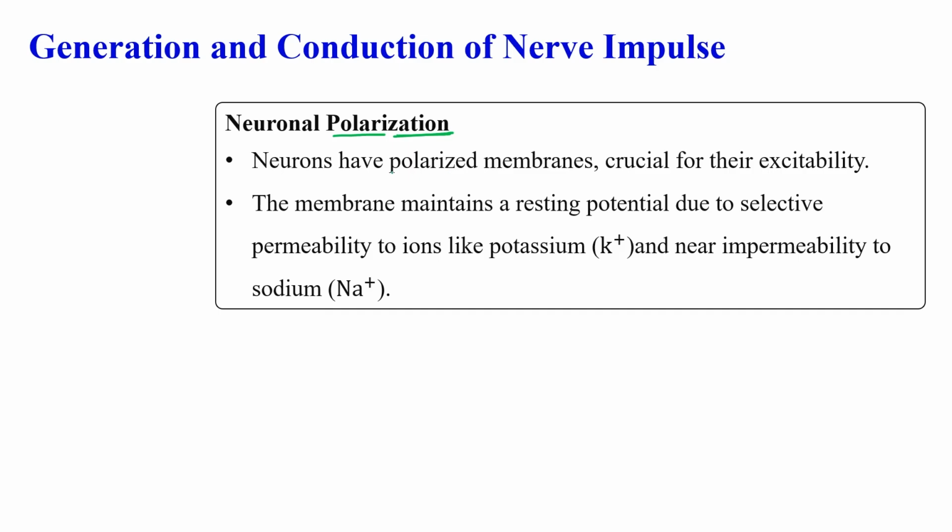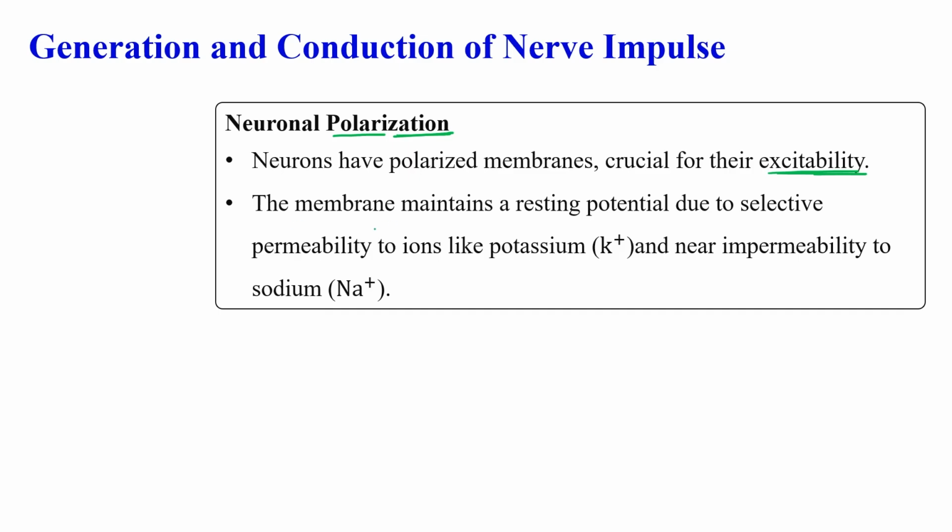So neurons have a polarized membrane, which is crucial for excitability, because conduction of impulse occurs through nerves only. When there is a polarity, it means opposite charges are there: in one place more negative charge, in another place more positive charge.